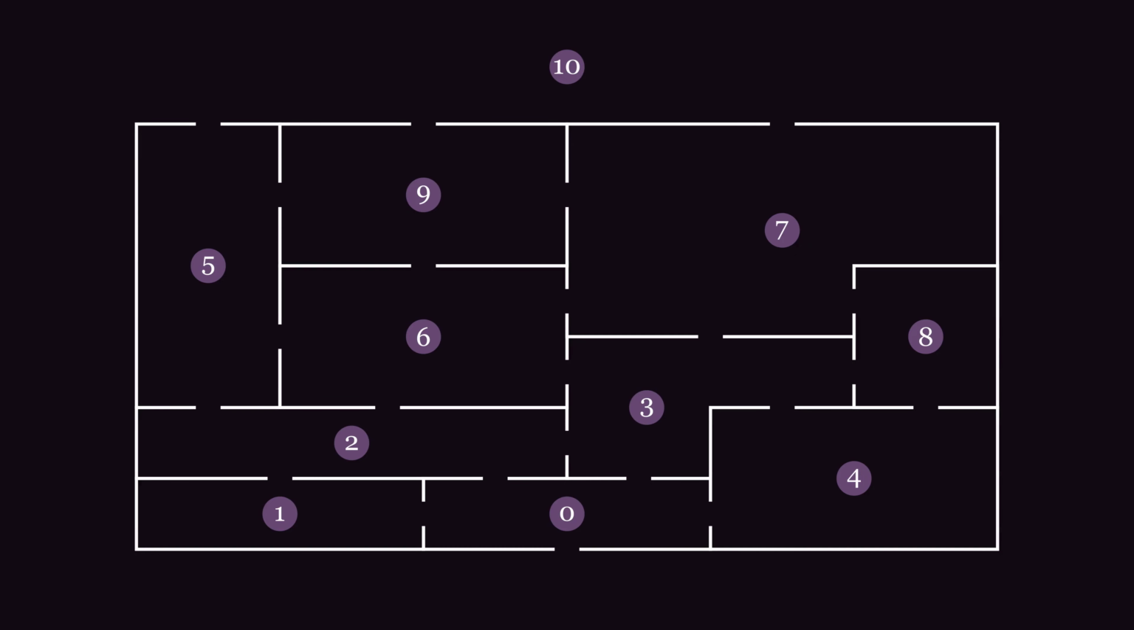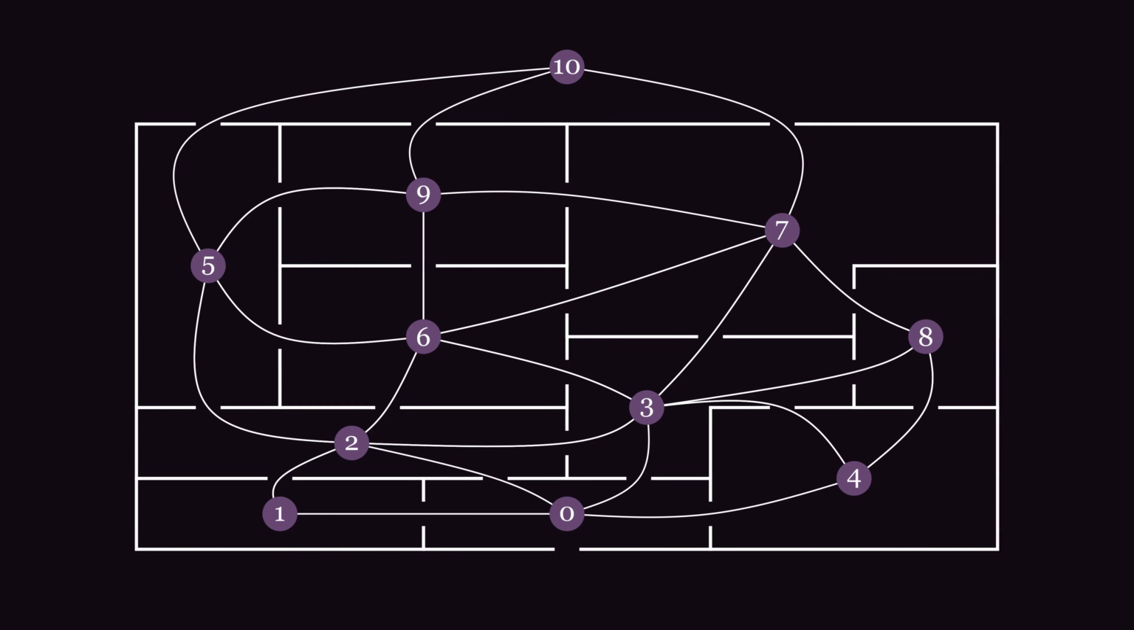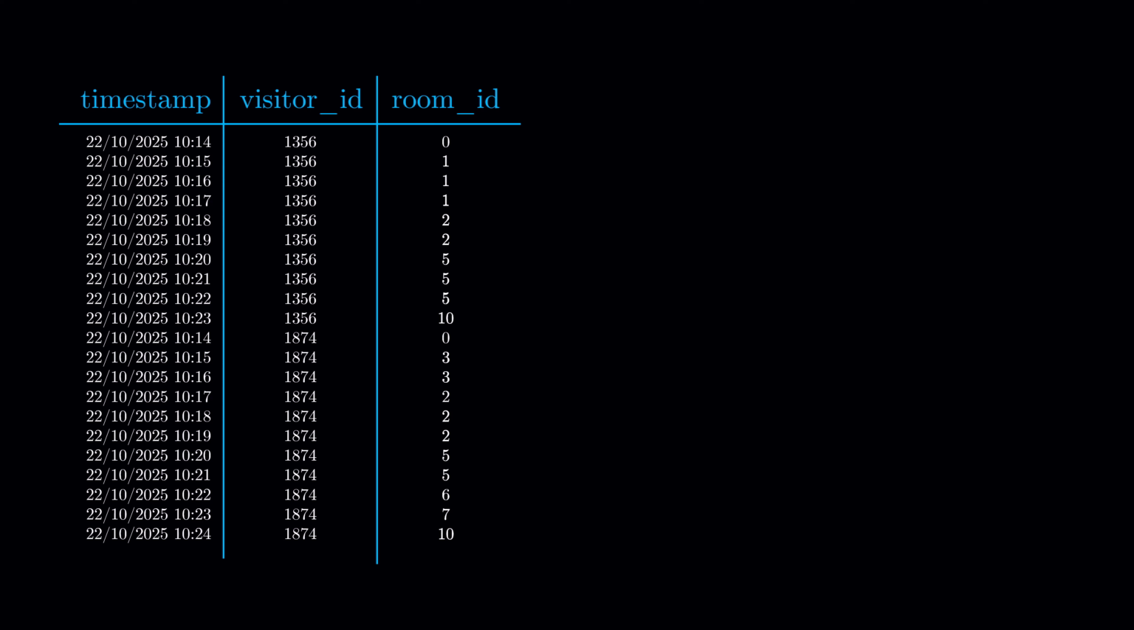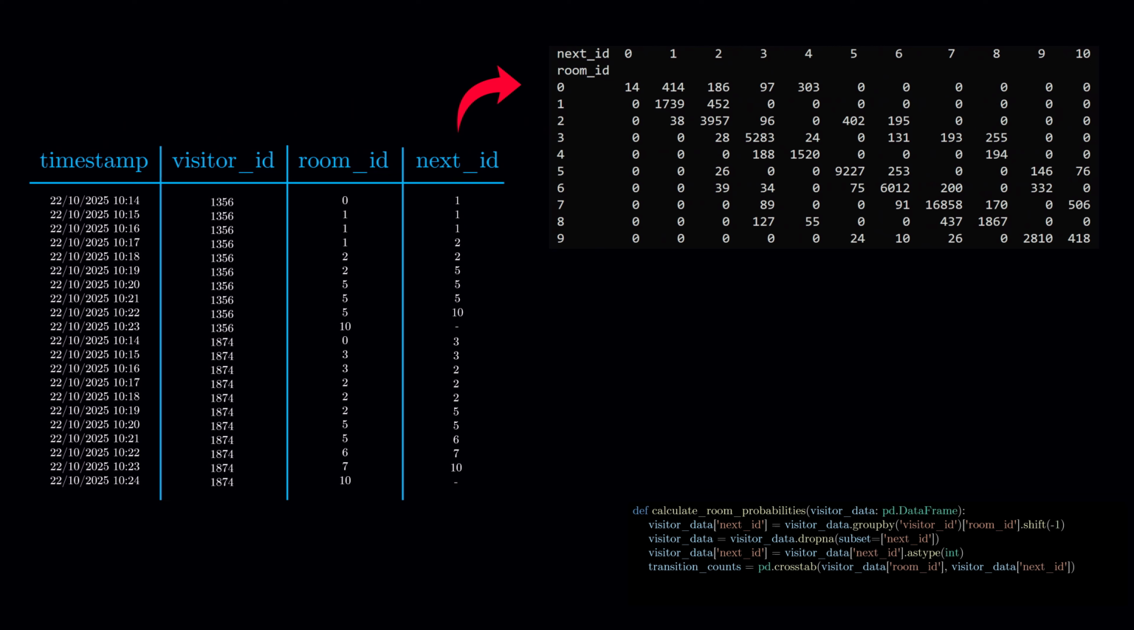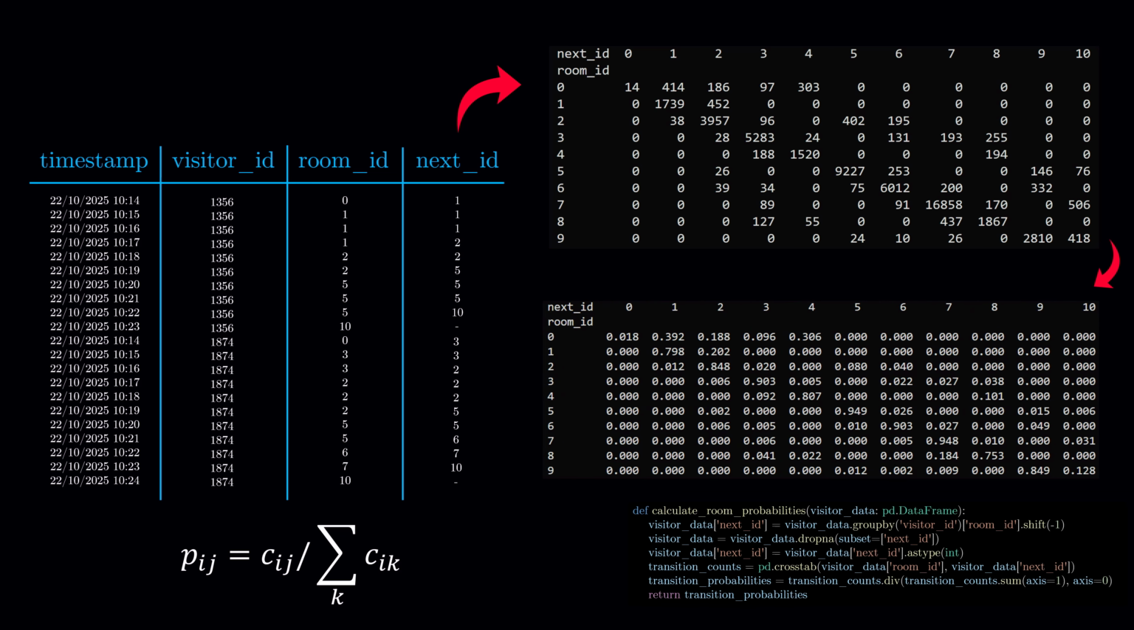Some probabilities are known to be equal to 0 because there is no physical way to move between the 2 rooms, like between room 1 and room 8. For remaining ones, we can do that starting from our dataset. We transform each 2 successive rows into one transition row with the room we go from and the room we go to. Then for each room, we calculate the number of times we move to each room. We'll get a map like this. Finally, we just normalize by dividing by the total number of transitions from each room. And we get our probabilities.